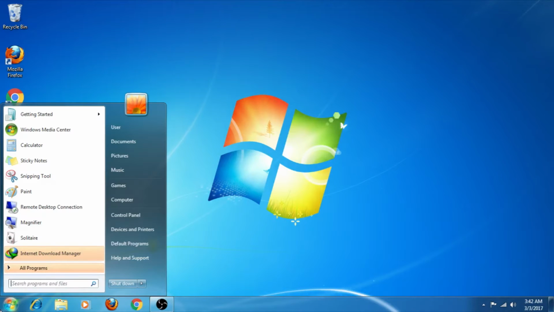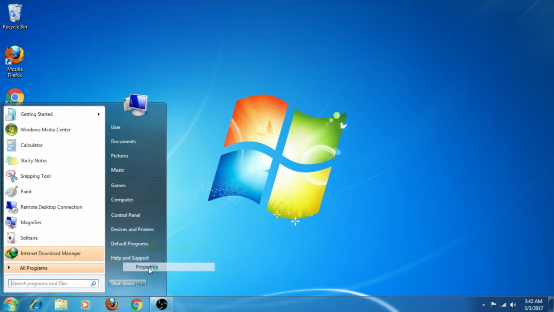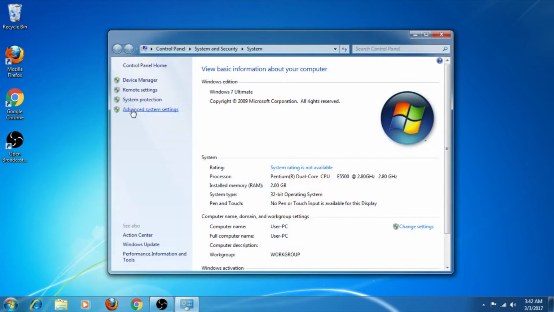First of all, you need to click the start button. Then go on computer option, don't click on it, right click on it and click on properties. Now as you can see, my RAM is about 2 GB. Here you can see my RAM is 2 GB. Now I'll increase it to 5 GB.